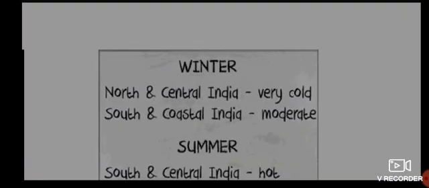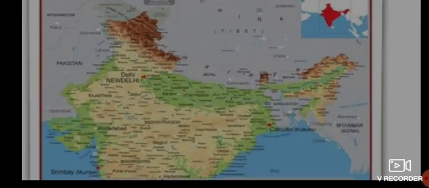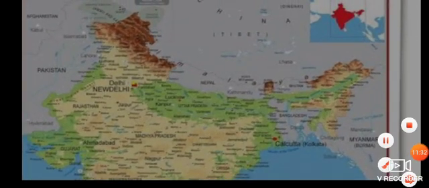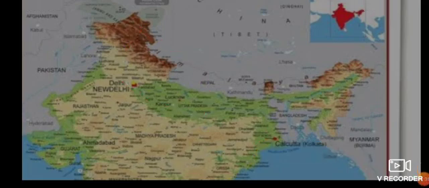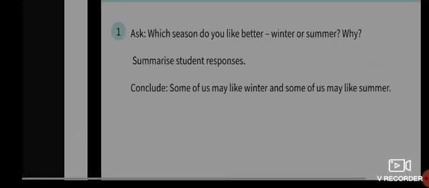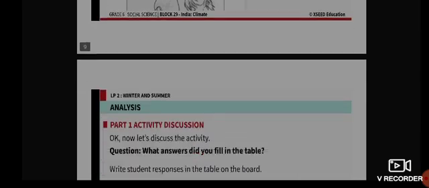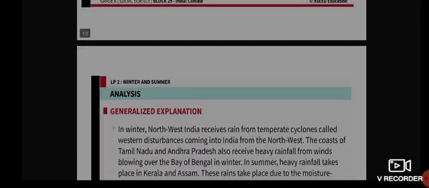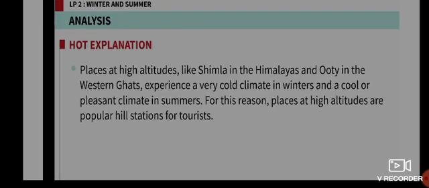Let me show you. From the map of India, you can see Shimla, Himachal Pradesh, is located at a higher altitude. Because of that, it is very cold during winter and moderate during summer. So it becomes a famous hill station where tourists come and visit.